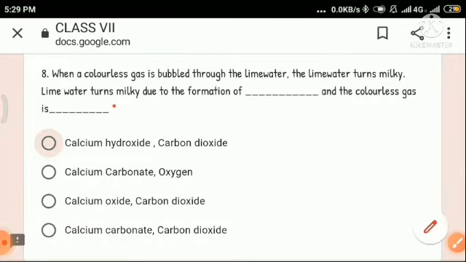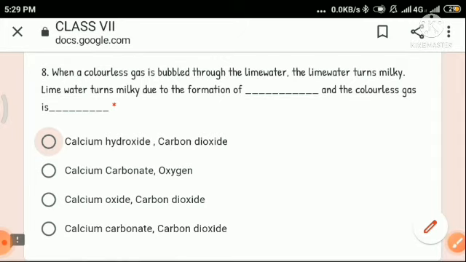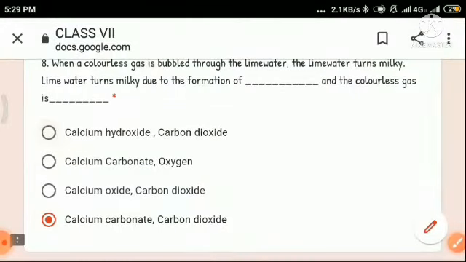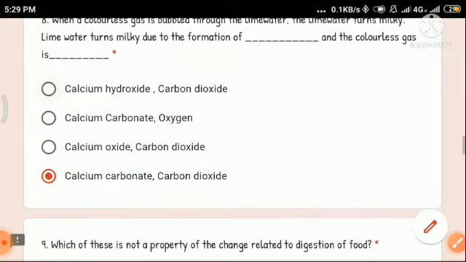Okay, so not calcium hydroxide here, it is calcium carbonate. So lime water turns milky due to the formation of calcium carbonate. And what gas turns lime water milky? Carbon dioxide. So your answer is calcium carbonate. So in the first fill in the blank you have to write lime water turns milky due to the formation of calcium carbonate and the colorless gas is carbon dioxide.